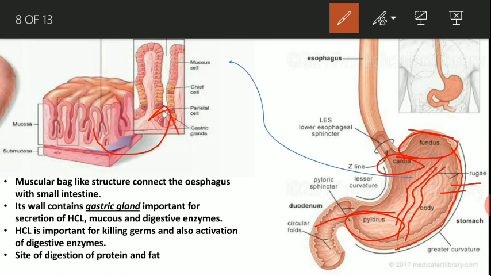Now apart from this, the gastric gland also secretes HCl, dilute hydrochloric acid, and for that the pH of the stomach is acidic, and this HCl is important for the killing of the germs and also the activation of the digestive enzymes.